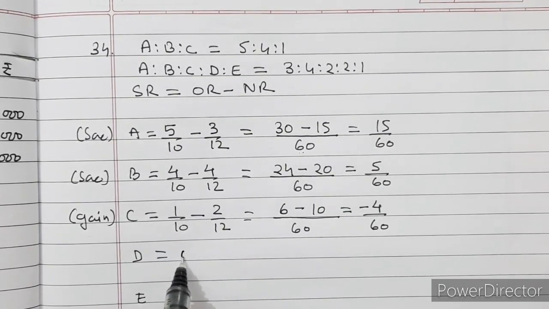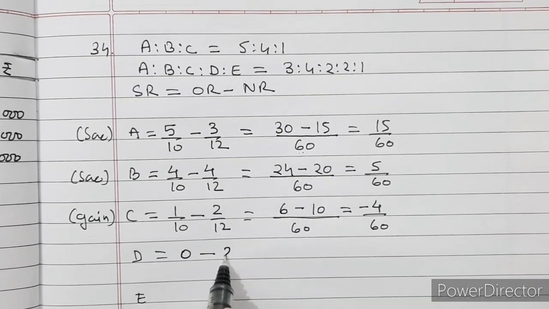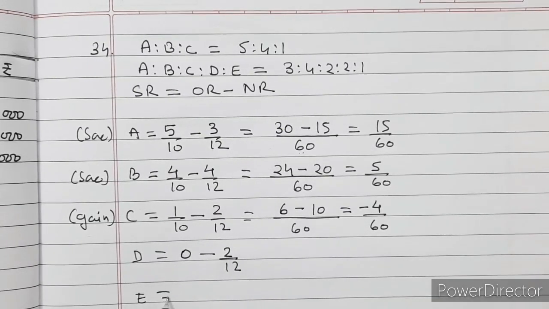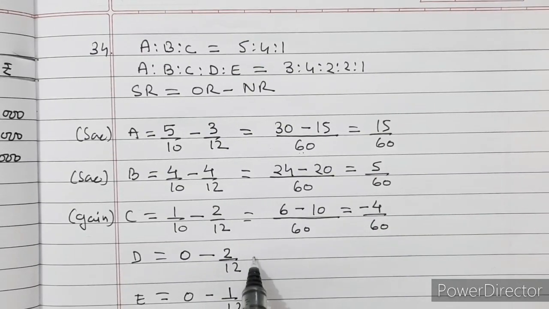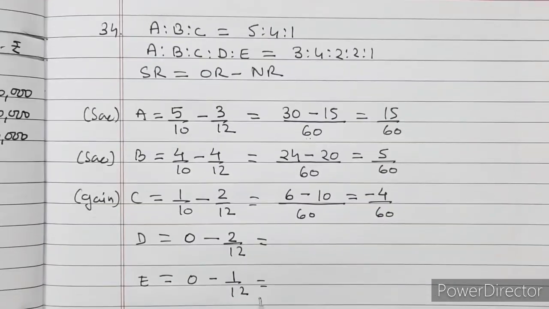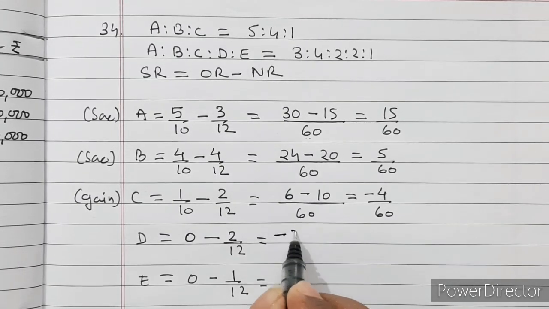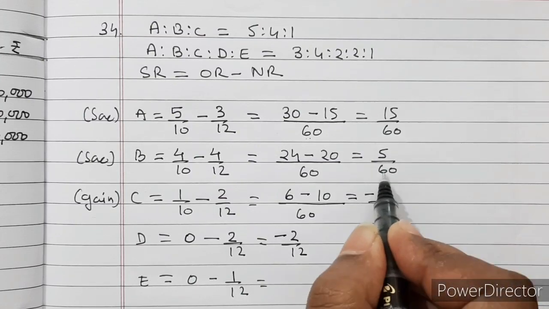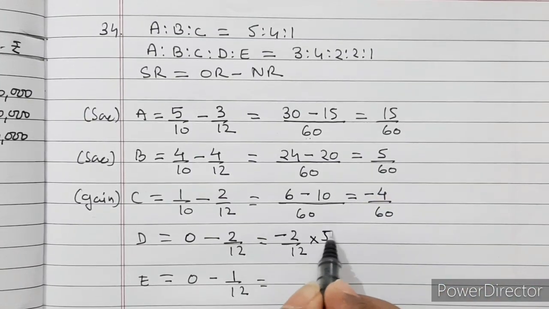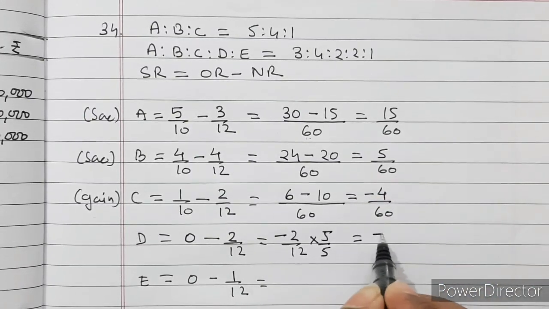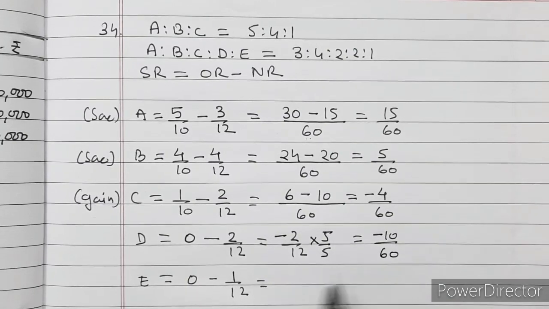D's old ratio is 0 and new ratio is 2 by 12. And E's old ratio is 0 and new ratio is 1 by 12. So here if we see the details, the logic, minus 2 by 12, in order to make the denominator 60, we can multiply and divide it by 5. So it is minus 10 by 60.